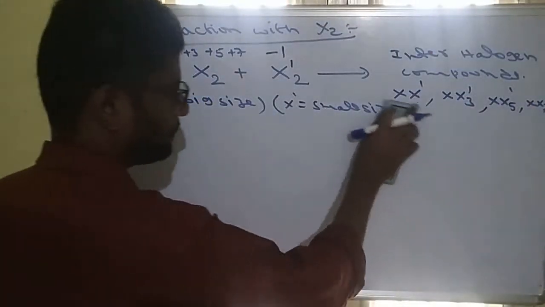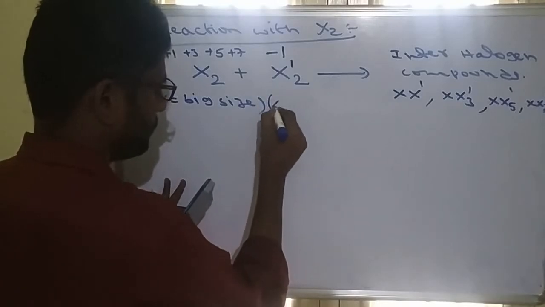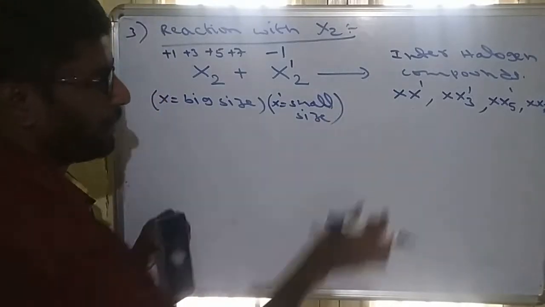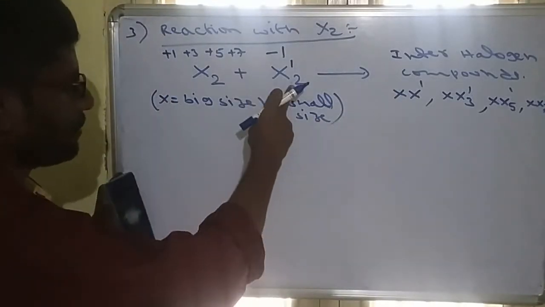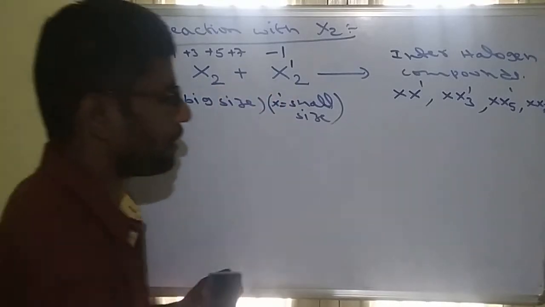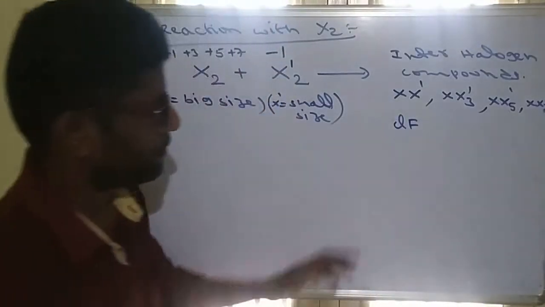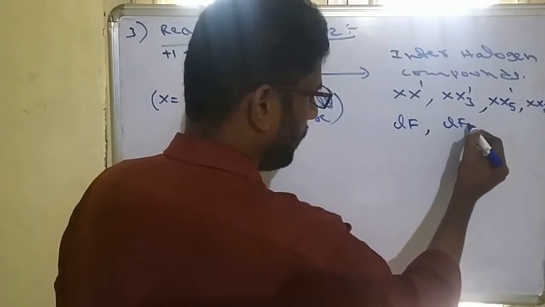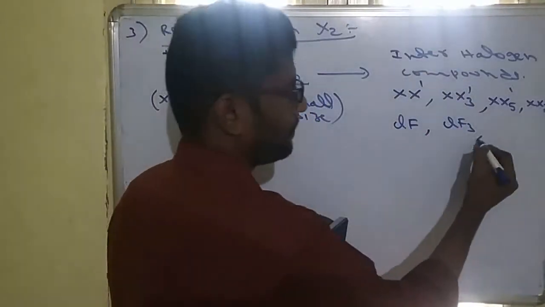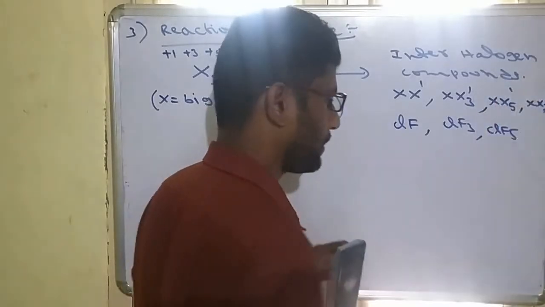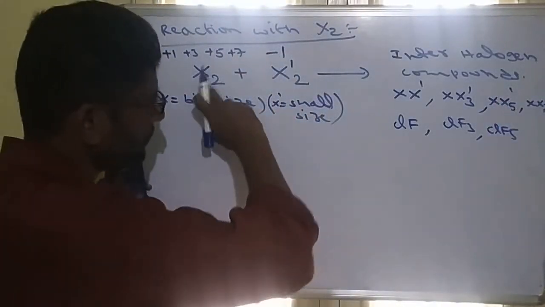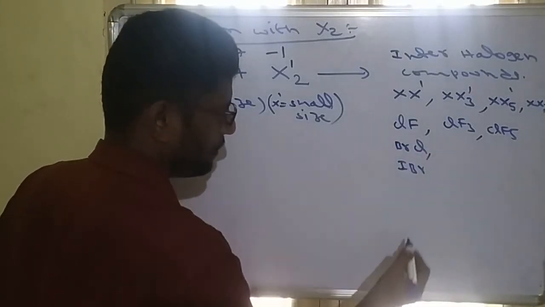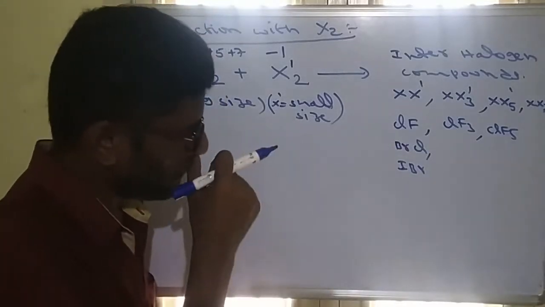For example, X dash is the small size. Suppose we are taking fluorine and chlorine. Fluorine will form ClF, where one is the big size and one is the small size. Similarly, ClF3, big size, small size; ClF5, like that. Similarly, with other halogens, the possibilities are BrCl, IBr. Like that, a number of halogen compounds are possible.